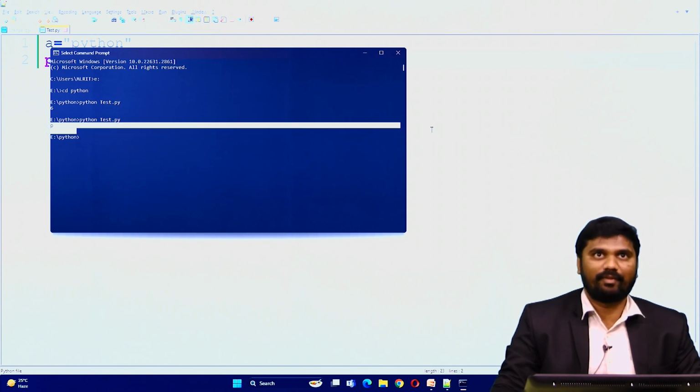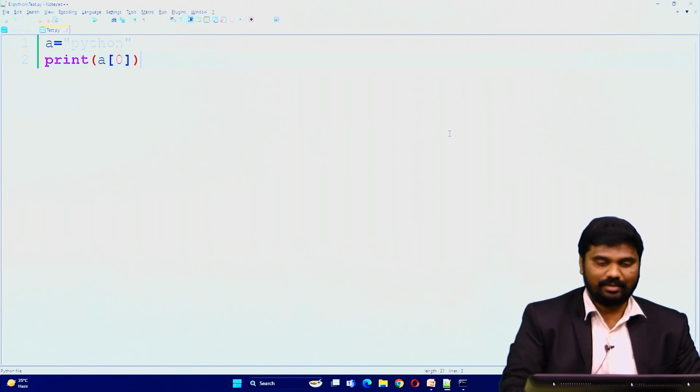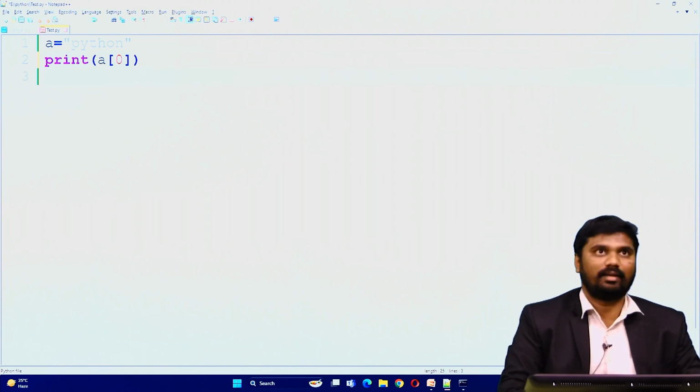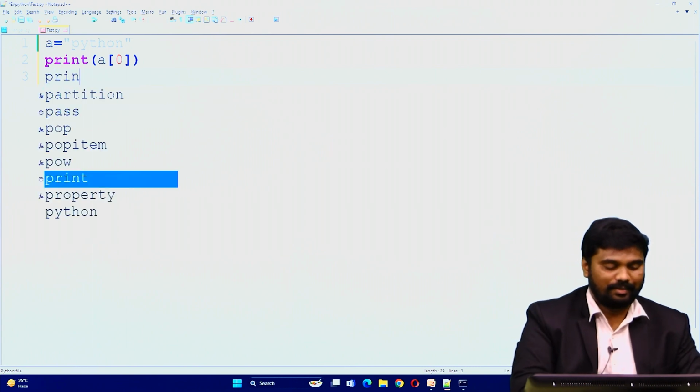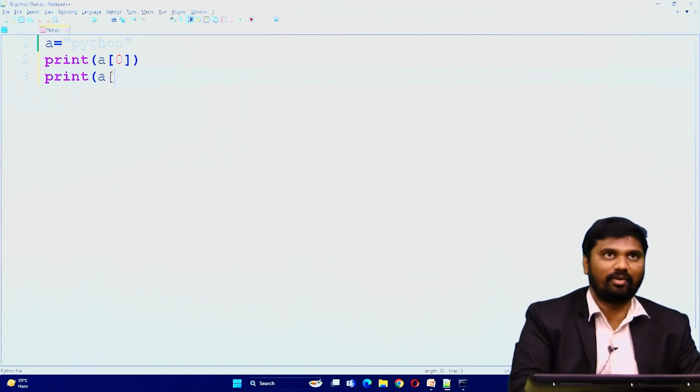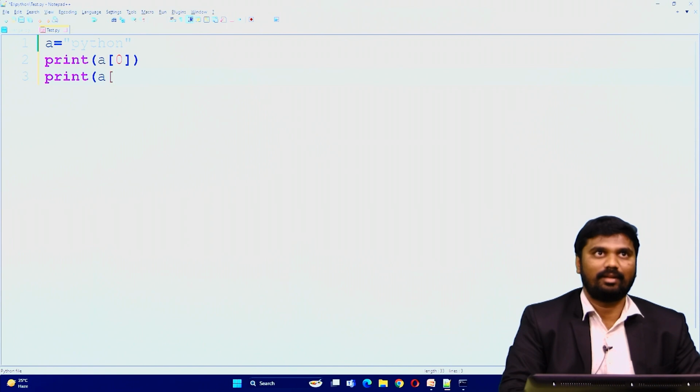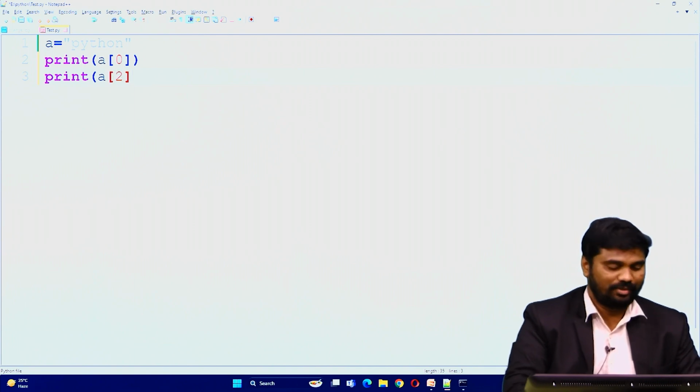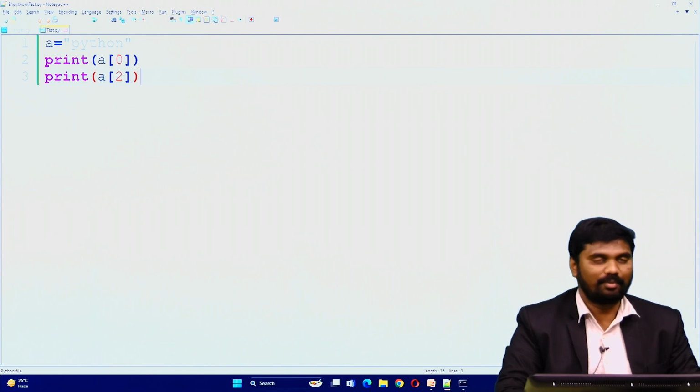For example, if you want to access T, now print a of, where is T present? 0, 1, 2. So at which index number is it present? 2. So a of 2. I save this program and compile it once again.